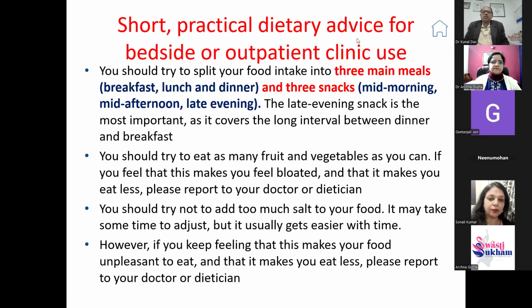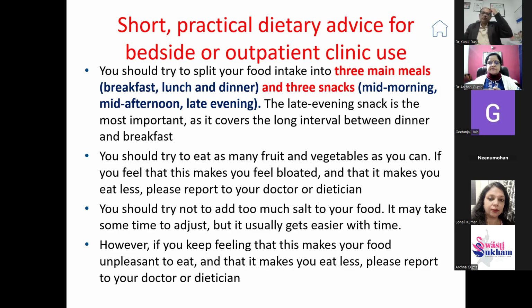Now, coming to a very important point we should take note of. You should split your food intake into 3 main meals: breakfast, lunch, and dinner, and 3 snacks also, which are mid meals: mid-morning, mid-afternoon, and late evening. The late evening snack is the most important as it covers a long interval between dinner and breakfast.